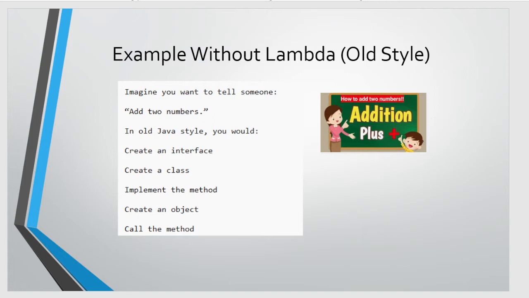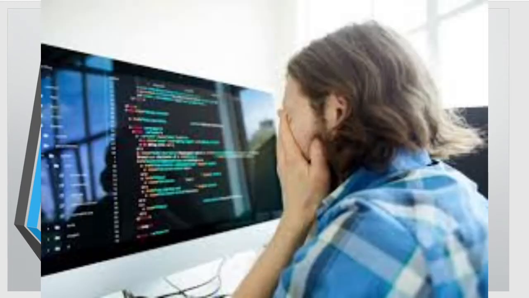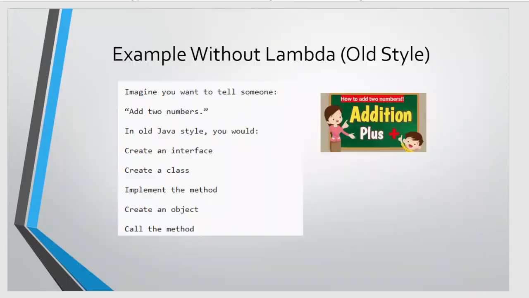So look at this small scenario. Imagine that you want to tell someone to add two numbers. In old Java style, you would create an interface, create a class, implement the method, create an object, and call the method. That's too much coding, isn't it? That's like writing a full letter just to say add 5 and 3. So too much work.